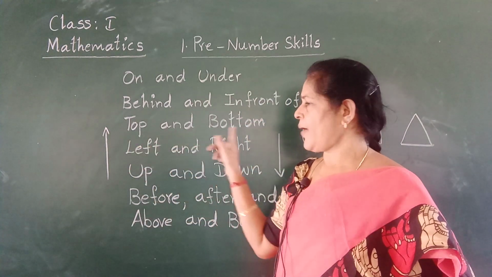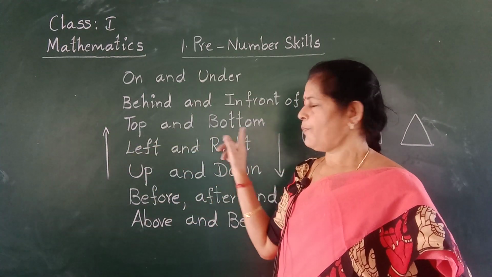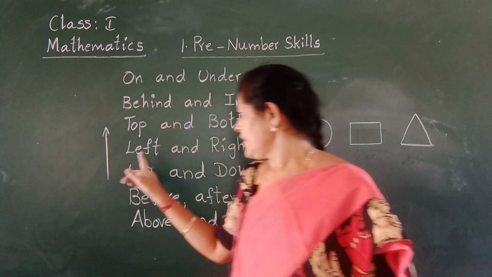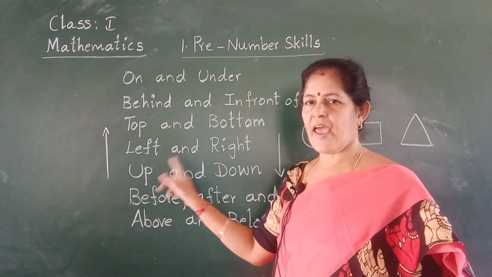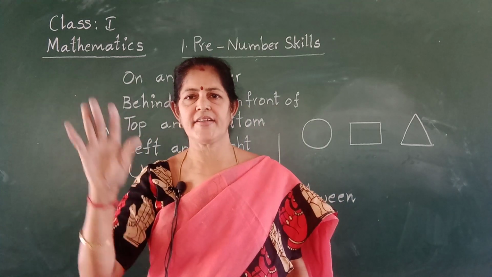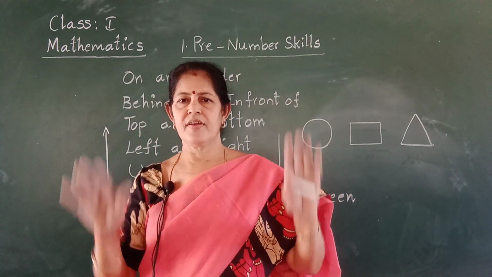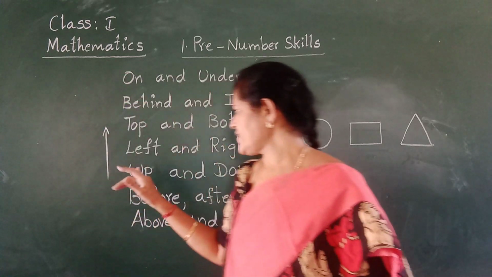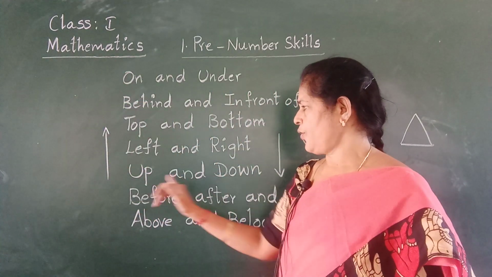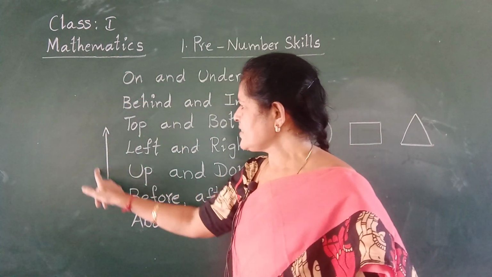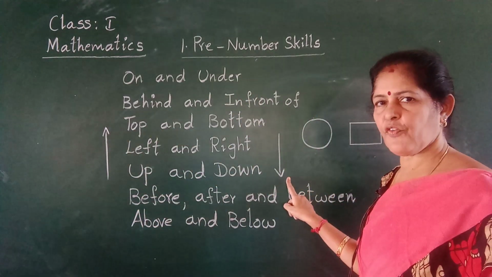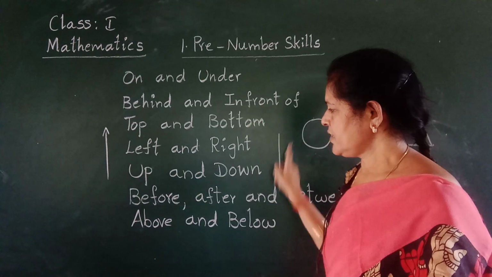Next one, top and bottom. Bird is top. Monkey is bottom. Next, left and right. This is right. This is left. Left hand, right hand. Next one, up and down. This arrow shows up. This arrow shows downwards.